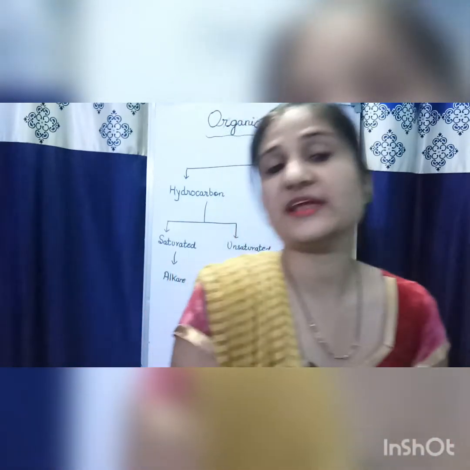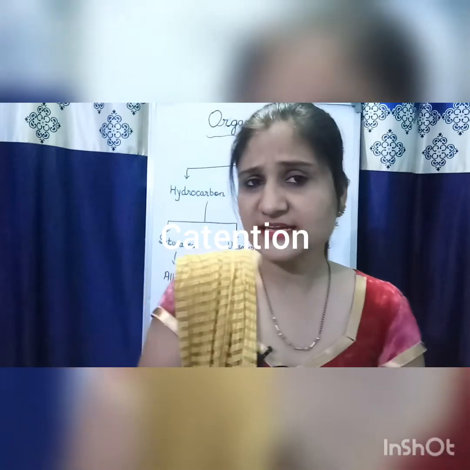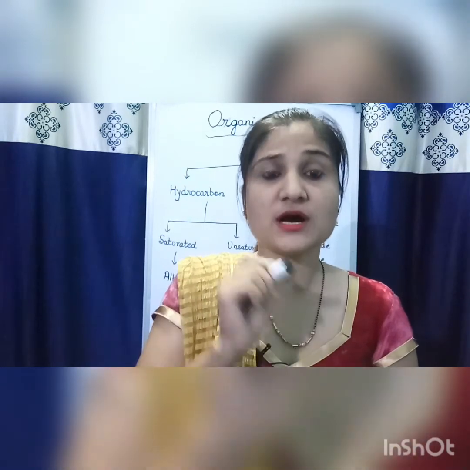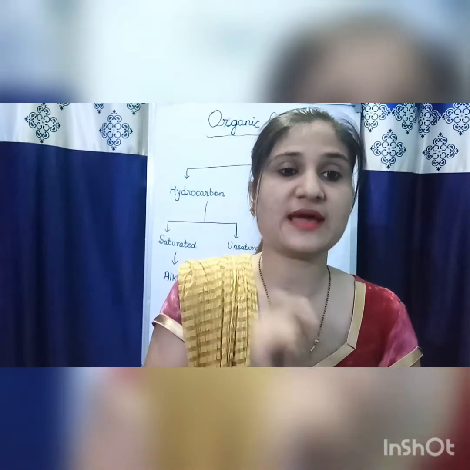The first property is catenation. What do you mean by catenation? Catenation is the self-linking property of carbon. That means carbon forms bonds with a number of carbon atoms to form a large chain. Therefore, carbon forms bonds with a number of carbon atoms to form a large number of compounds. This property only carbon has.